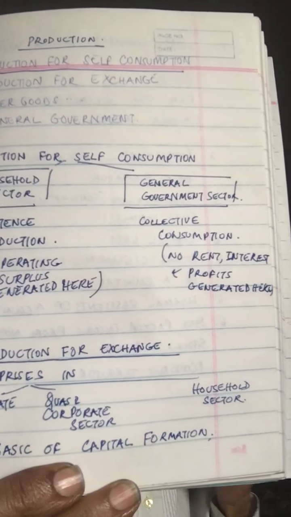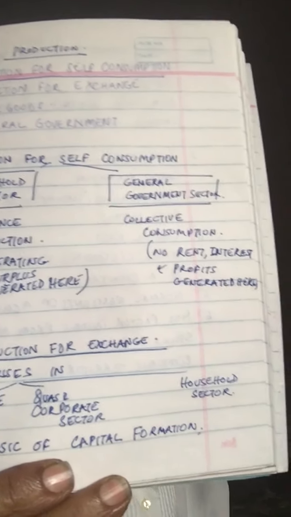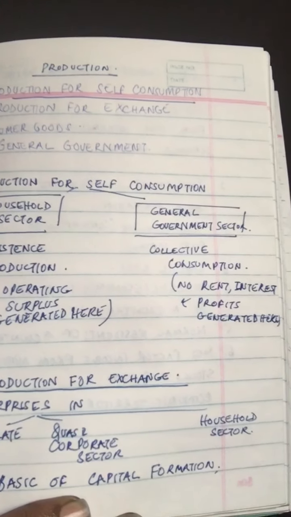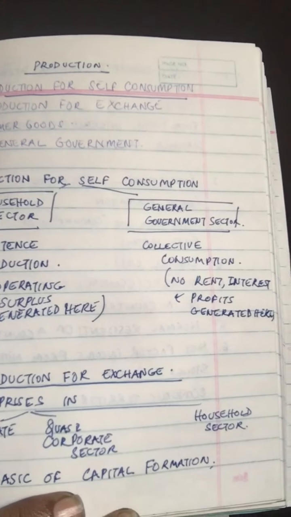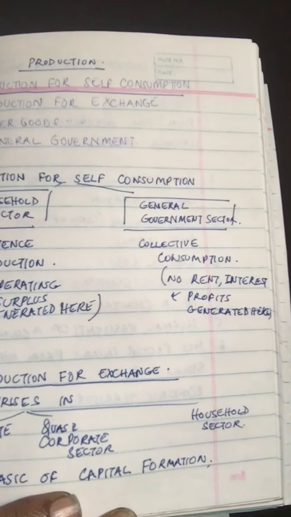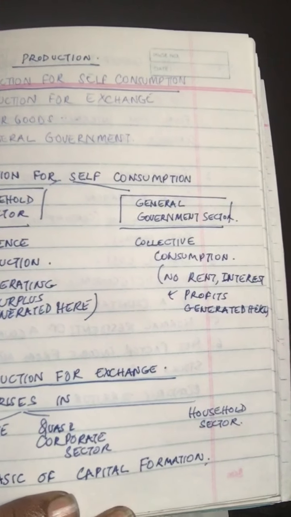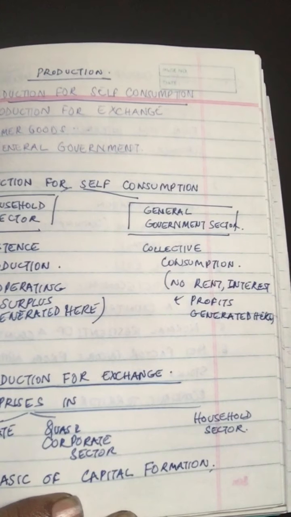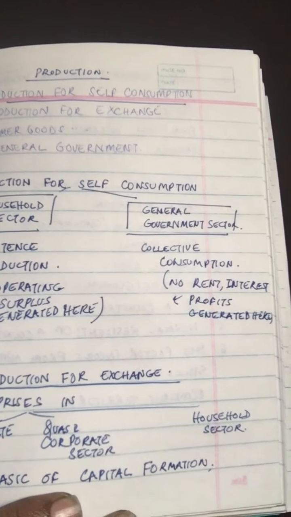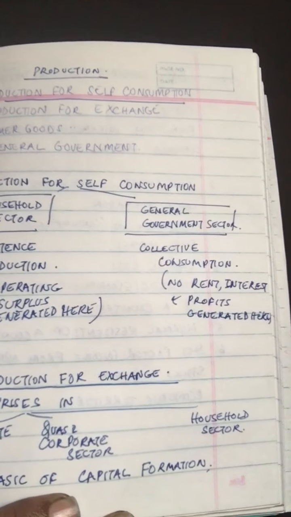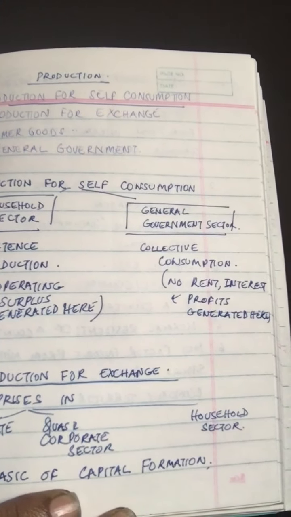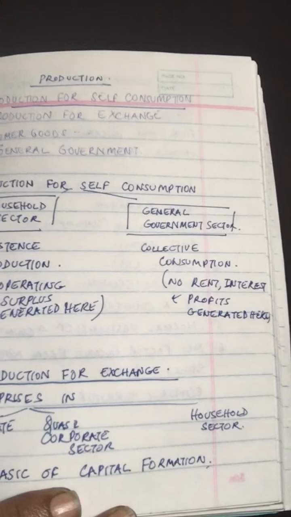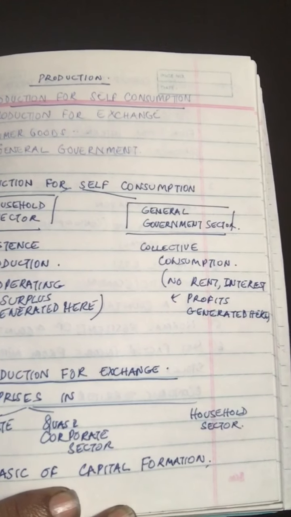Of the three producing sectors of the domestic economy, the household sector consists of some enterprises which produce commodities for their own consumption, and this is known as production for self-consumption. If the producers themselves consume the entire output they produce, then it is known as production for self-consumption. Now in India, more than half of the farmers produce food grains for self-consumption. The dependence of such producing units on other enterprises, either technically or economically, is negligible as far as the commodity meant for self-consumption is concerned.